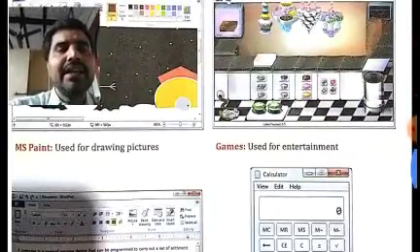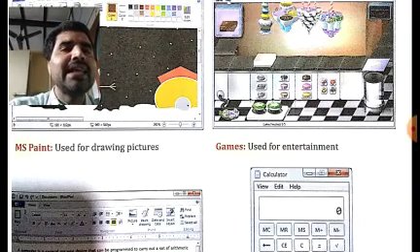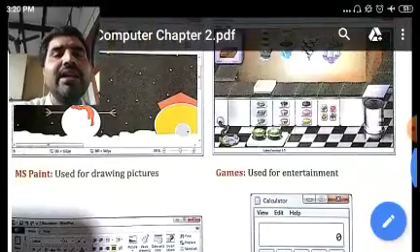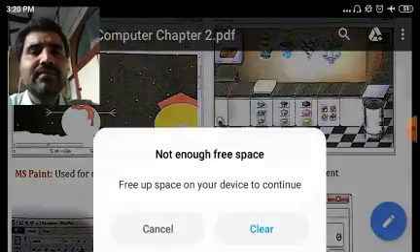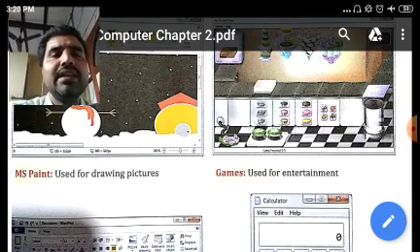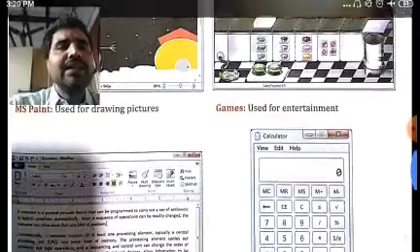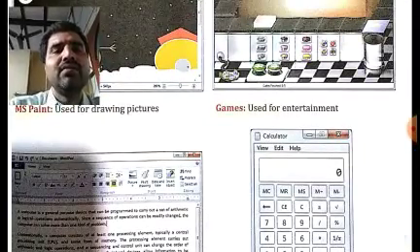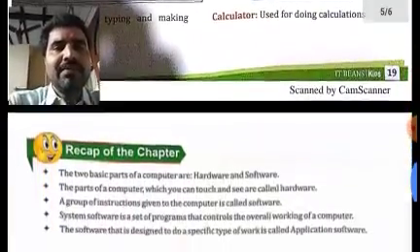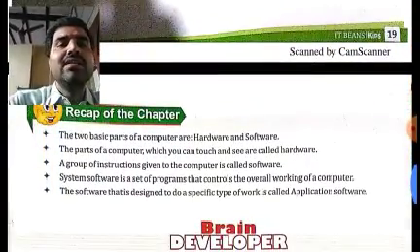Okay. Then again, these examples of software can also be asked in questions like, I may ask you, dash is used for drawing pictures. What is used for drawing pictures? MS Paint. Okay, MS Paint will be the correct answer. Okay, dash is used for entertainment. What is there? Games. Games will be the correct answer. Okay, in this way you can prepare different questions from within the chapter.